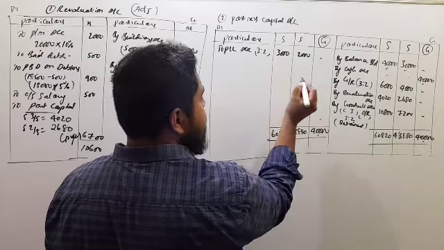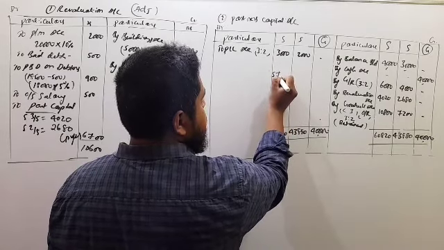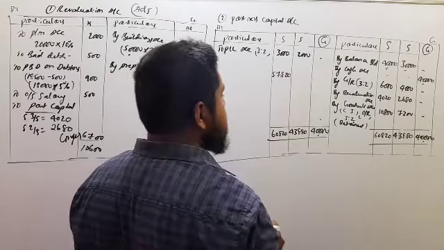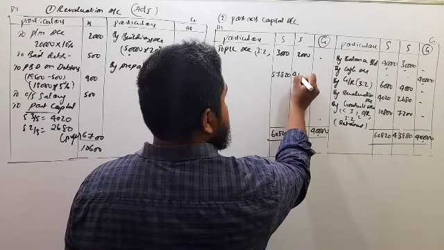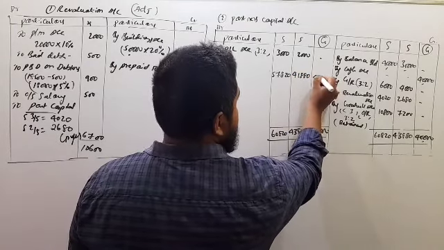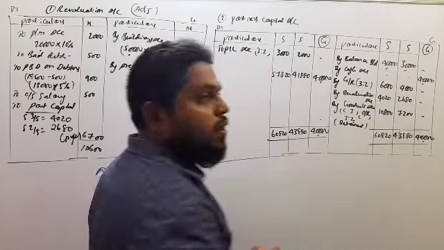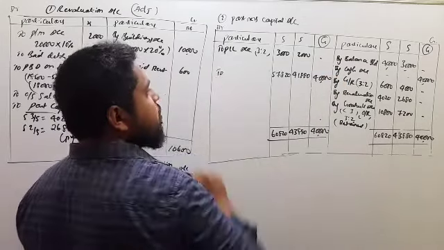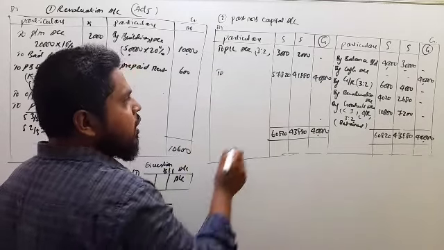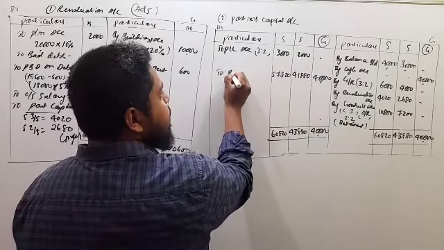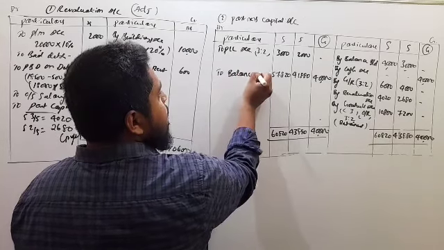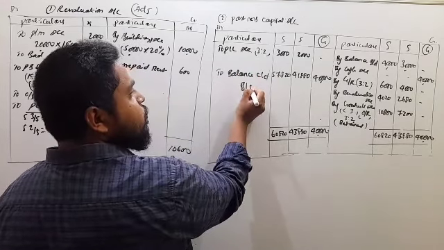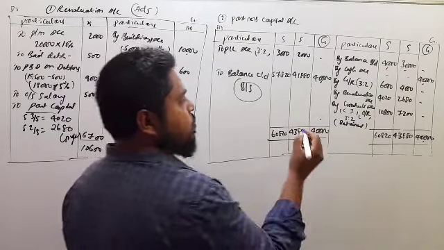60,820 minus 3,000 is 57,820, and this is 41,880, and this is 40,000. So this is the final balance of partners. So this we can call the capitals of a partner, including the new partner's capital. We have to transfer it to the balance sheet. So where should it be transferred? To the balance sheet. So transfer here.